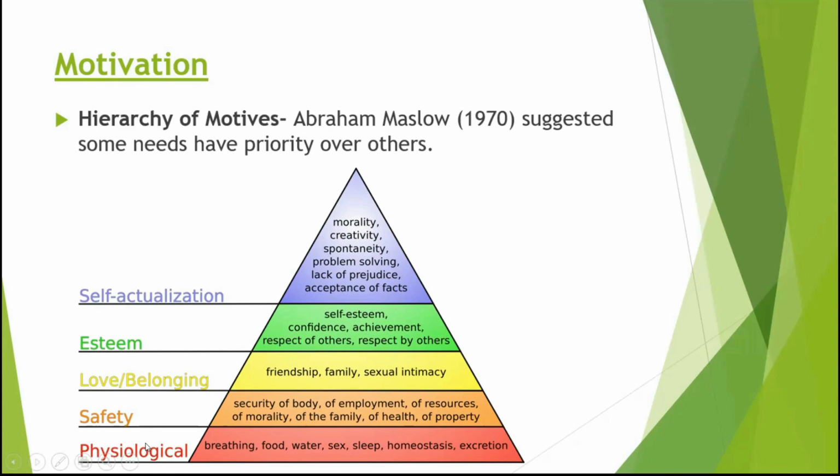So for example, you need to satisfy your physiological needs first, which is food, water, sleep, and breathing. If you cannot satisfy this, you cannot move up, or you will not be motivated to get these other motivations. So again, for example, you got your physiological, you have water, you have food. So now you feel like, okay, my next motivation is safety. How do I feel safe? So that is how it goes up until self-actualization. Not a lot of people get to this part of Maslow's hierarchy, but some people still do. Again, you cannot go up unless you satisfy the one below it.